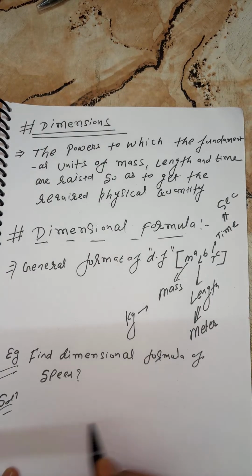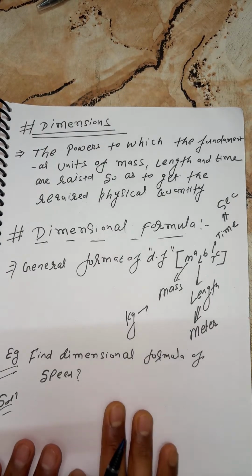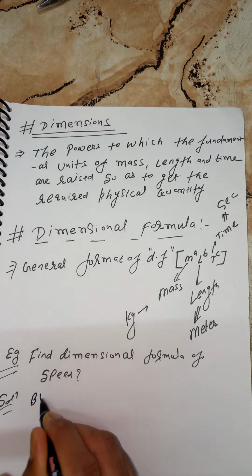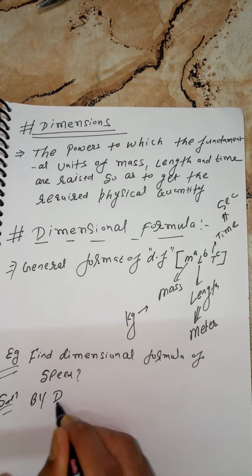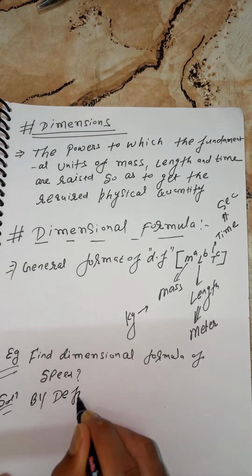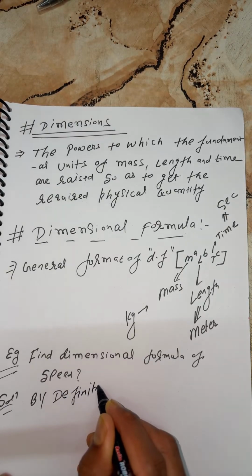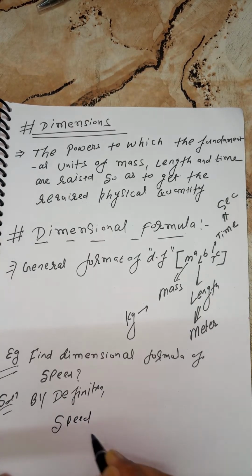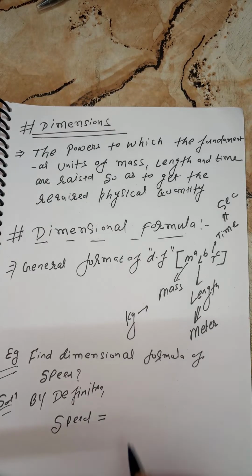First I'll do this question by method one. I'll do this question by definition. So now repeat, everyone: what is the definition of speed? Okay, perfect, beta ji. God bless you, beta. Nikki, perfect answer here. Your answer is correct, beta ji.